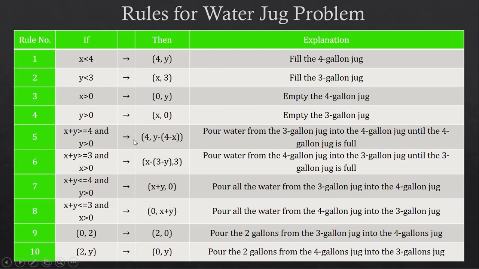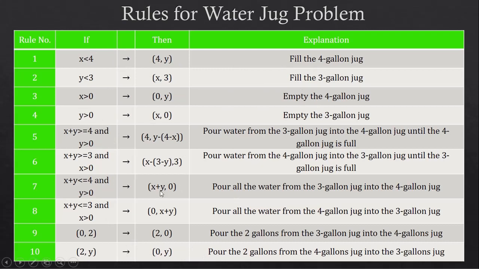If it cannot be applied, then maybe the next rule can be checked. But if the rule can be applied, the operation on the right hand side is performed, and the right hand side then becomes the current state. These rules are also known as operators.